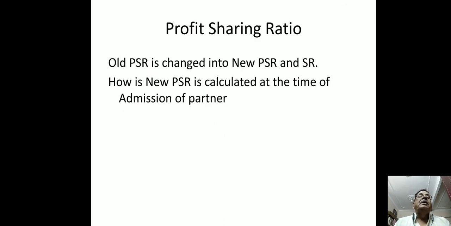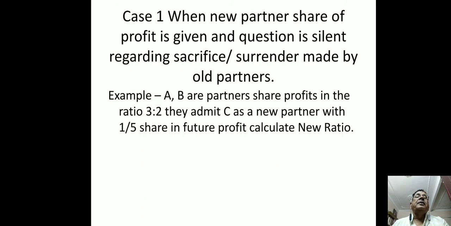Now first, profit sharing ratio. You already know the old profit sharing ratio is changed into the new profit sharing ratio and sacrificing ratio. How is the new profit sharing ratio calculated at the time of admission of a partner? तो प्रॉफिट शेयरिंग रेशियो जो है, ओल्ड प्रॉफिट शेयरिंग रेशियो चेंज टू न्यू प्रॉफिट शेयरिंग रेशियो एंड sacrificing ratio. How is the new profit sharing ratio calculated at the time of admission of a partner?